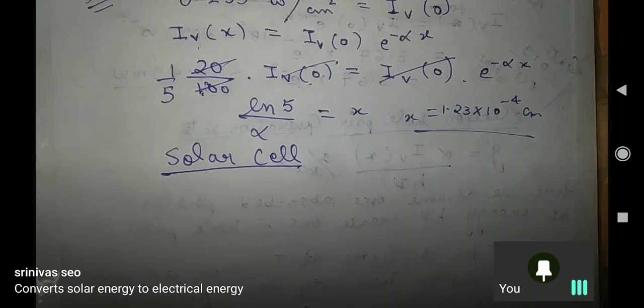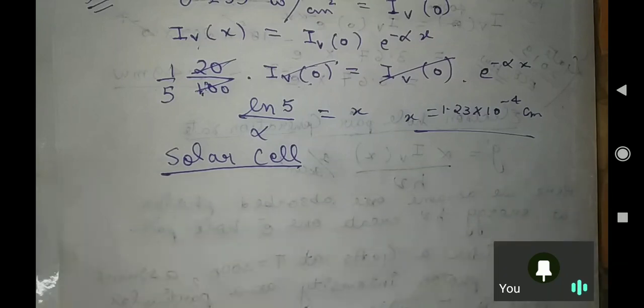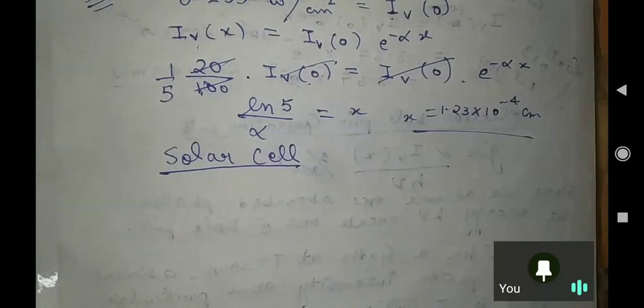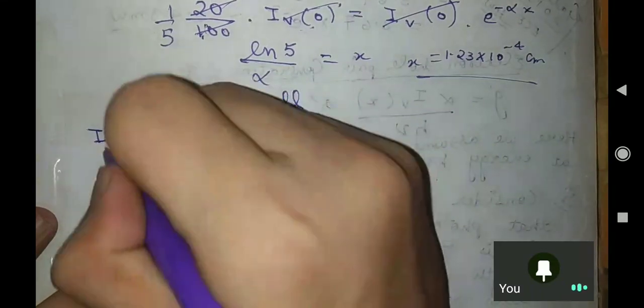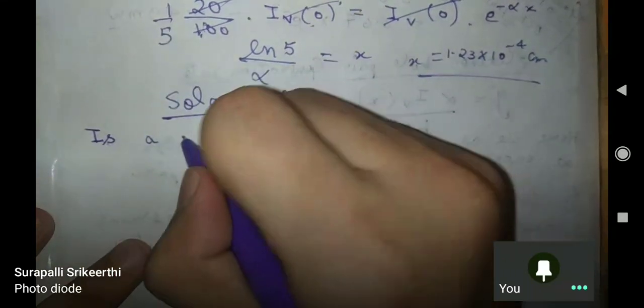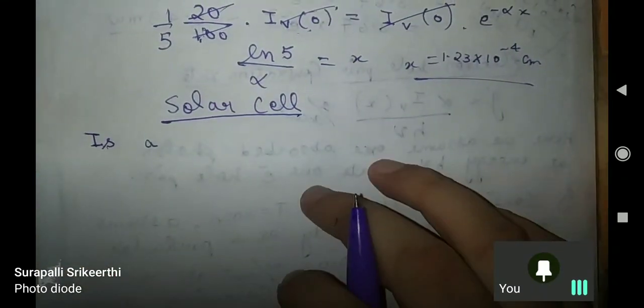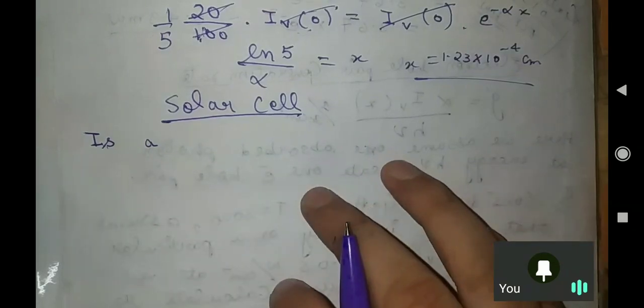Yeah, very good. That's it, na? This is the basic motto of our solar cell, isn't it? But in technical terms, how do we define a solar cell? Let's see. It is a PN junction. Photodiode is something different, we will discuss it later on. I am just discussing solar cell, okay?